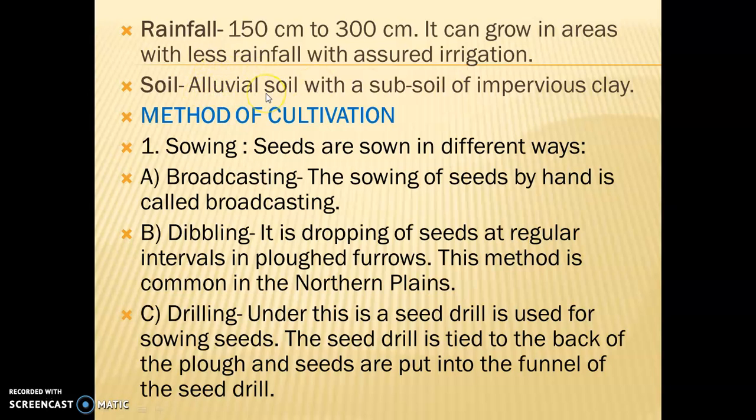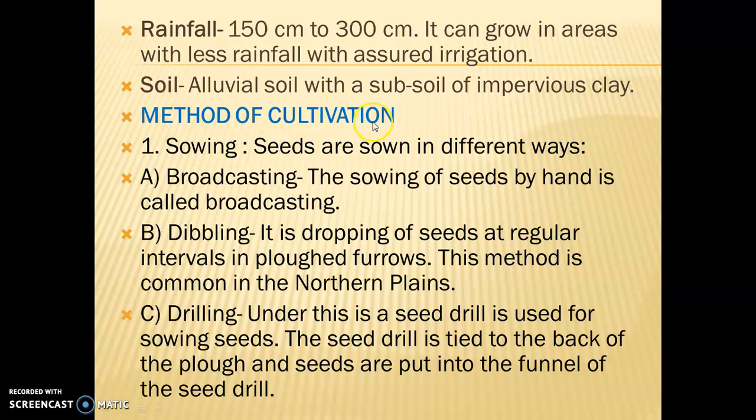Stagnant water is the ideal condition for the growth of rice. So impervious clay does not allow water to seep down, and the water becomes stagnant in the fields, which is good for the growth of rice.